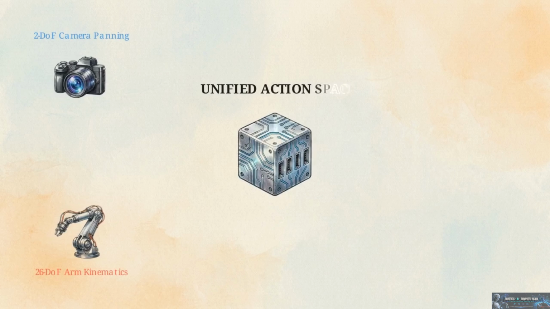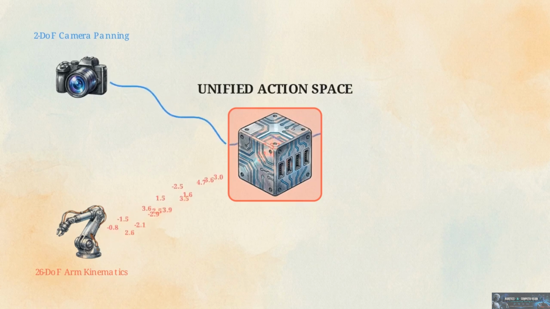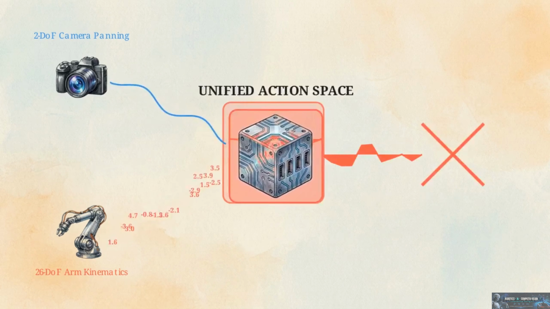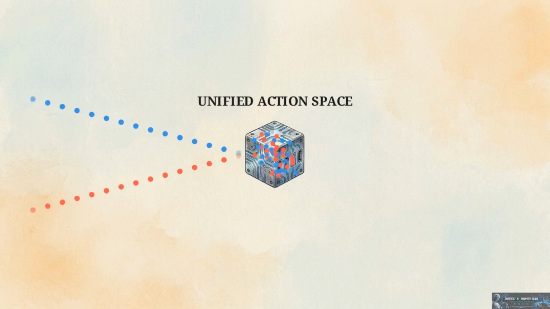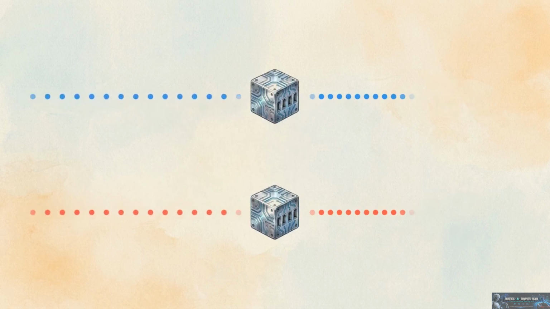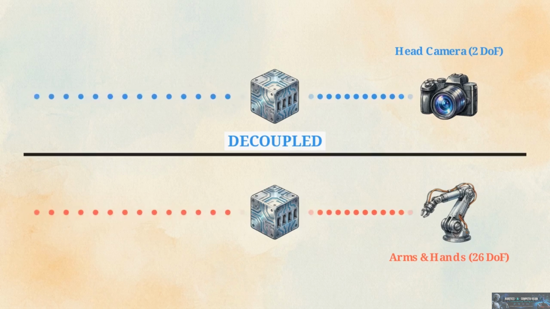Attempting to map both of these capabilities into a single, unified action space causes an immediate architectural conflict. The complex mathematical gradients required for high-dimensional arm kinematics actively interfere with the simpler gradients needed for visual tracking and camera panning. Researchers at Peking University and the Beijing Academy of Artificial Intelligence developed the SaPaVe framework as a systematic solution to this interference gradient. To achieve active manipulation, perception and physical action must be decoupled at the architectural level. The agent needs to perceive purposefully and act meaningfully, without cross-contaminating the data streams.